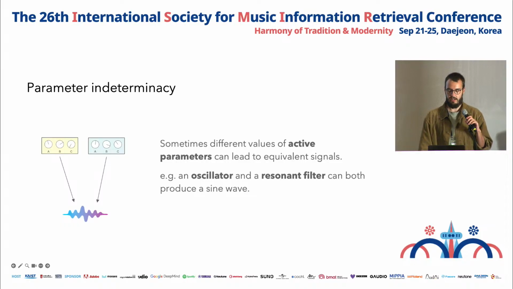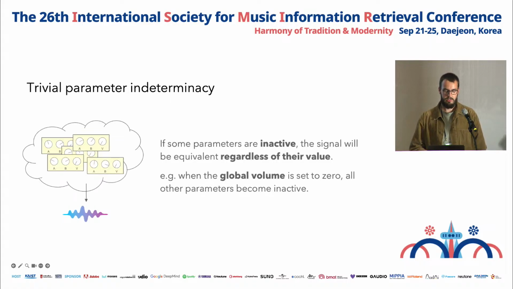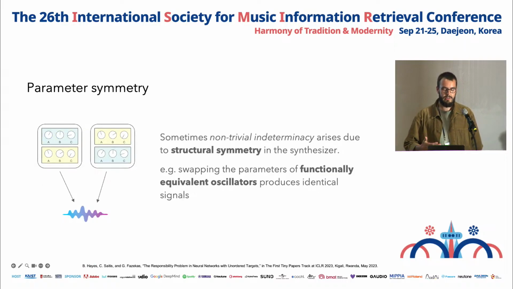So how does this many-to-one issue actually manifest in audio synthesizers? Well, sometimes we can arrive at the same output using entirely different ways of programming a synthesizer. So an oscillator and a resonant digital filter can both produce a sine wave. Sometimes the value of one parameter prevents other parameters from influencing the signal at all. So in the most extreme case, we could just turn the global output level to 0, and then any value of the other parameters results in an identical silent signal. And finally, we sometimes find that synthesizers exhibit structural symmetries. So for example, if we have multiple functionally equivalent oscillators operating in parallel, our synthesizer is invariant to permutations of their parameters.